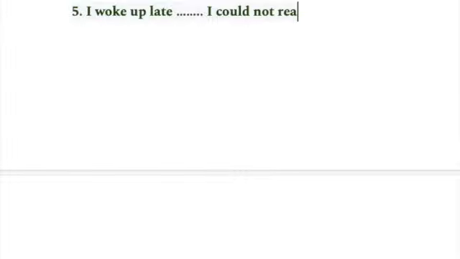Example number 5. Let me give you 2 examples, and then we'll understand what is to be filled in. I woke up late, dash, I could not reach on time.